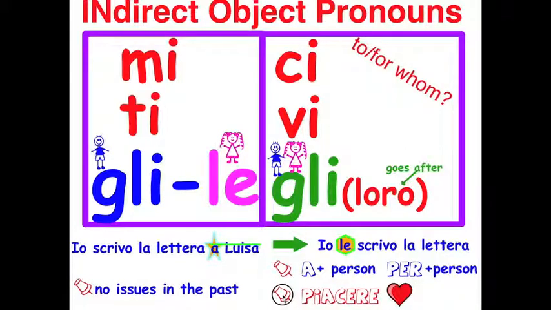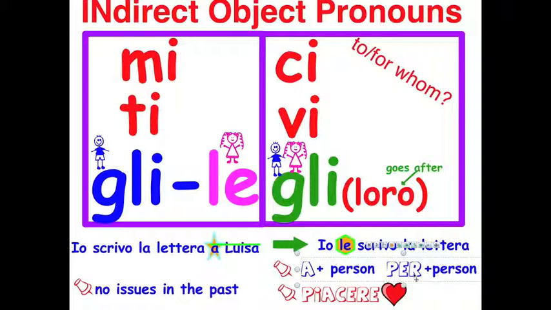You want to remember that the verb piacere deals with the indirect object pronoun. So something is pleasing to someone. Okay, but we're not doing piacere today, but just please remember that. And as I was saying, you usually have a, which means to, or per, which means for, plus a person. Va bene? And there are no issues in the past.